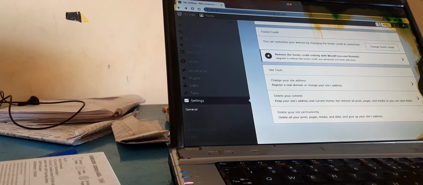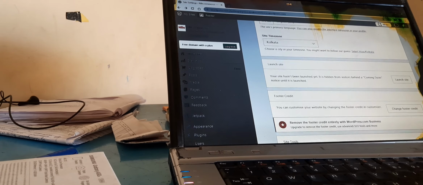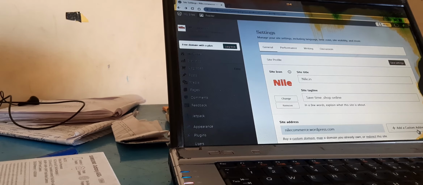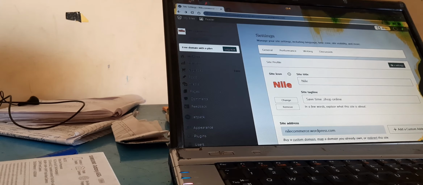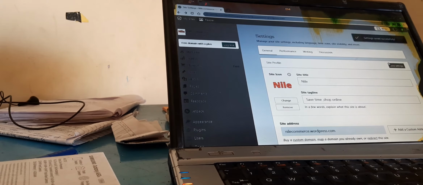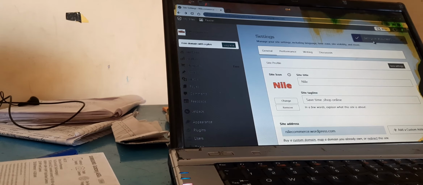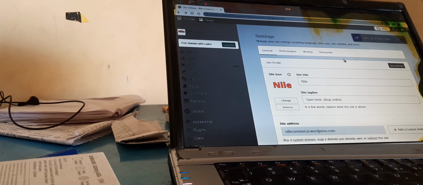Now here you can upgrade. If you want a custom site, you can add a custom site here. The site address is here, save settings, Nile.in. The site name is saved, and then you have this one, settings. So here you have settings saved successfully, good.